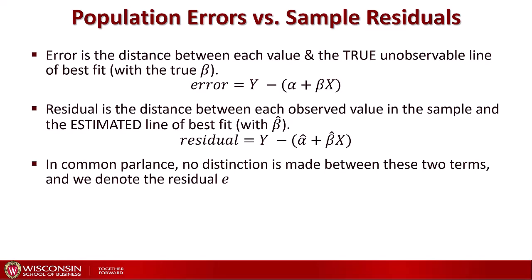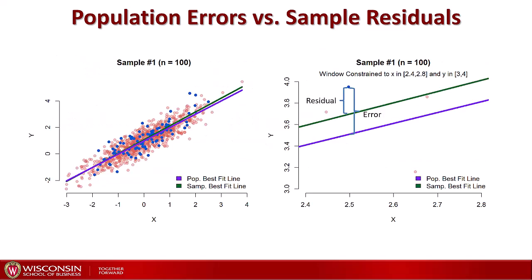In this video, I'm making a very specific distinction between population errors and sample residuals. However, I do want you to be aware that in common parlance, most people make no distinction between residuals and errors. They use these terms interchangeably, and that's why we usually represent the residuals with an E. But when we're talking about regression assumptions, it is very important that we make this distinction clear.